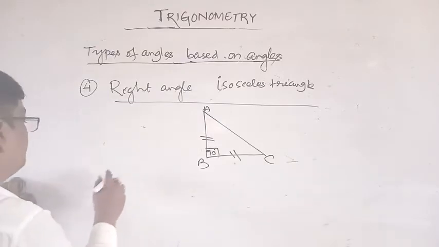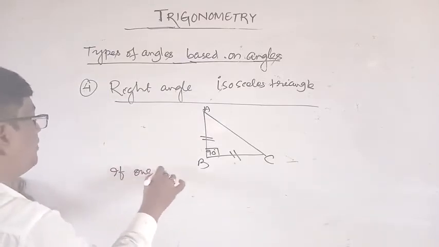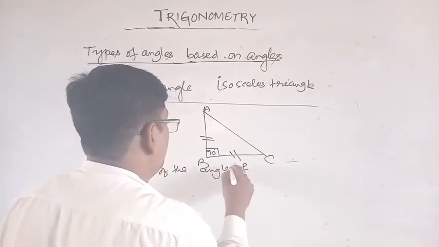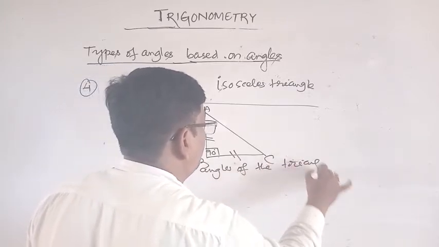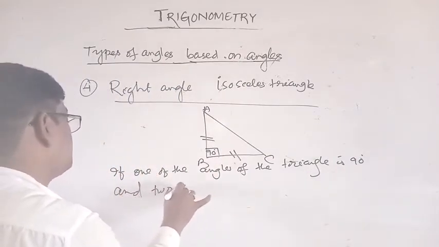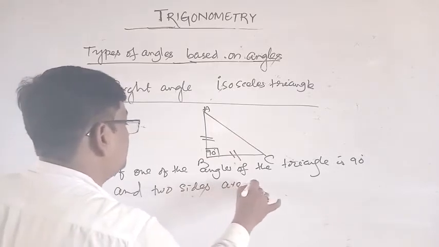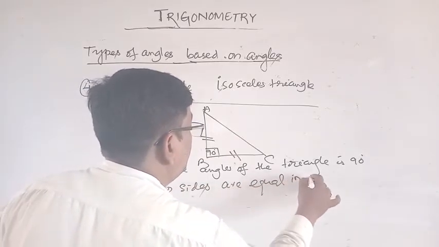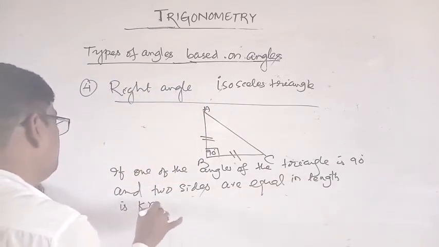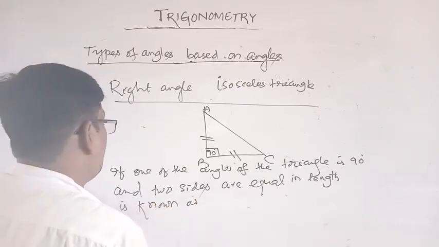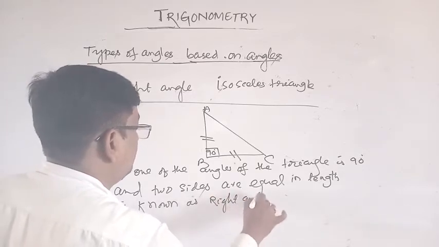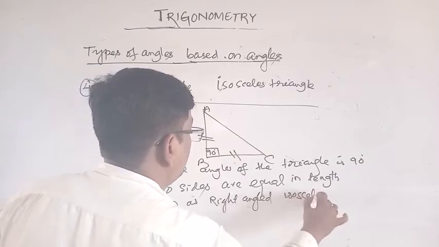That is, if one of the angles of the triangle is 90 degree, and two sides are equal in length, it is known as an isosceles right angle or right angled isosceles triangle.